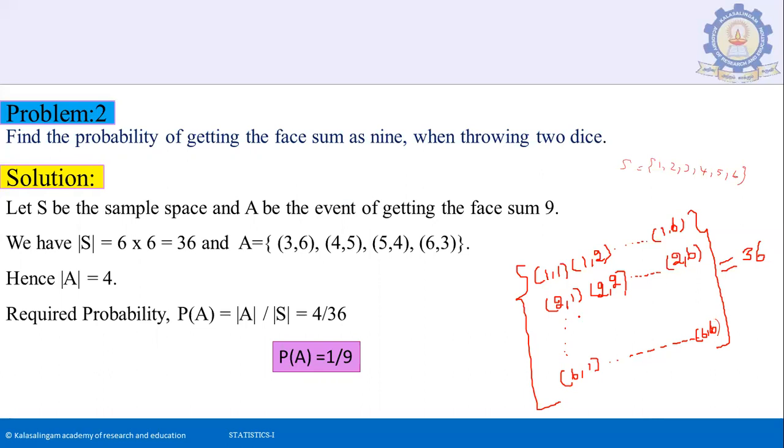So let us solve this problem systematically. Let S be the sample space and A be the event of getting the face sum 9. The cardinality of S is 6 into 6, 36, and the outcomes for which the face sum is 9 are (3,6), (4,5), (5,4), (6,3). So the cardinality of A is 4. So the required probability is favorable cases divided by the total number of cases. In this case, it is 4 by 36, that is 1 by 9.